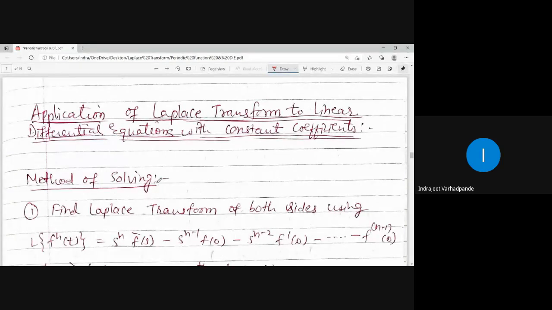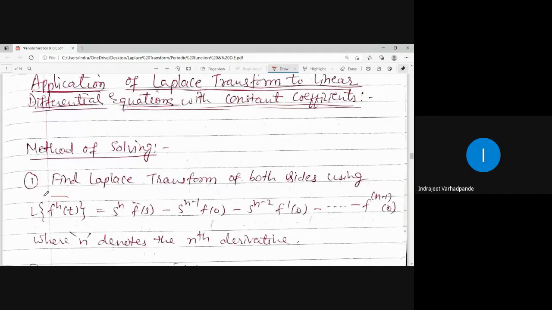Method of solving. See, differential equations contain the differential coefficients, and those differential coefficients are nothing but the derivatives, right? So for the method of solving we will be requiring the general property, wherein we will be applying the Laplace transform of derivative property. Okay.